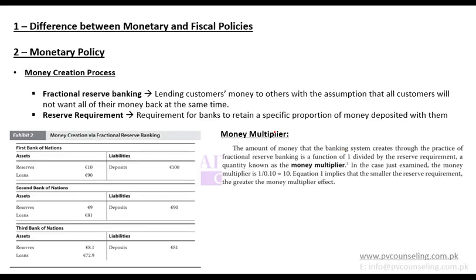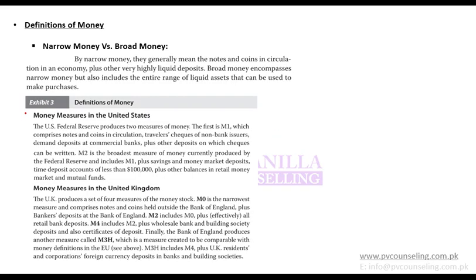Definitions are given here, so you can just go through the definitions, just read it once, and I think that should be fine later. Within different countries, the definitions of narrow and broad money or money measures are different, but the overall concept is the same. Narrow means including the most liquid ones, broad means including somewhat less liquid as well. In the US you have M1 measure, M2 measure.